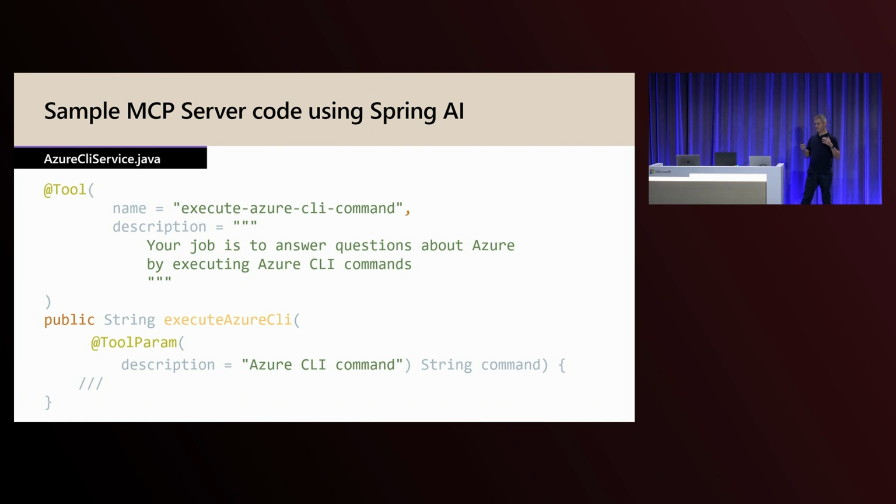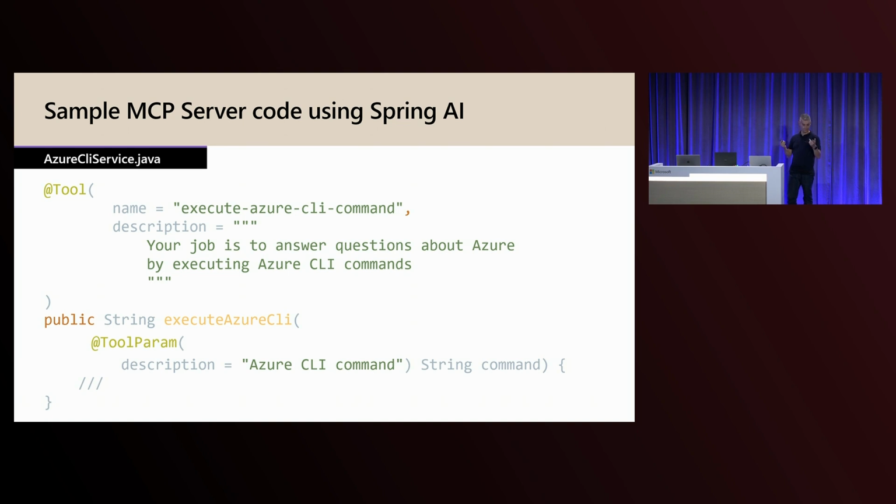Basically, you create a Spring Boot project for your server, and you add a few libraries from the SDK, and you use just those two annotations. The first one, add tool, says that this function, called execute Azure CLI, is a tool that is going to be exposed, and you should add a description. The description is basically a prompt that tells the LLM what that function does. Then you've got another annotation, add tool param, for the parameters to the function. So you tell it, this is my function, here is what it does, here are its parameters, and that's all you do. So it's extremely simple to do an MCP server in Java.